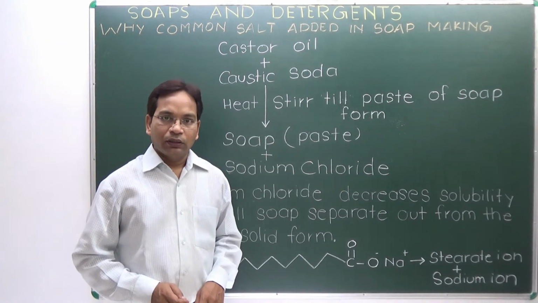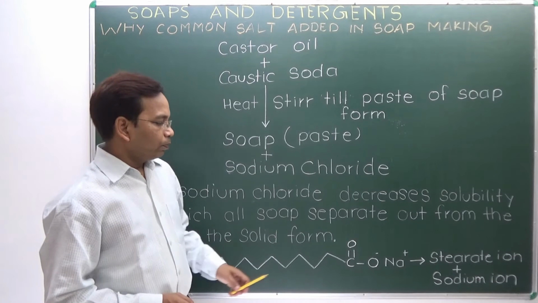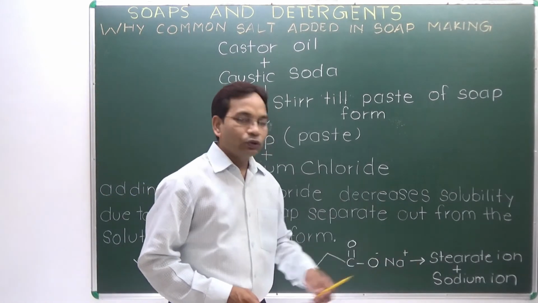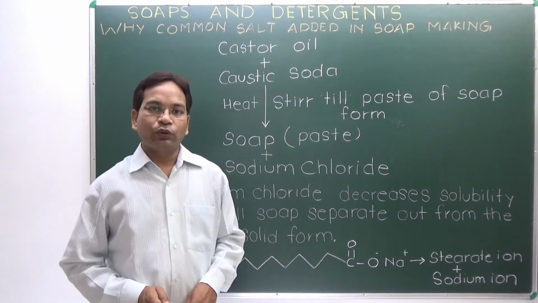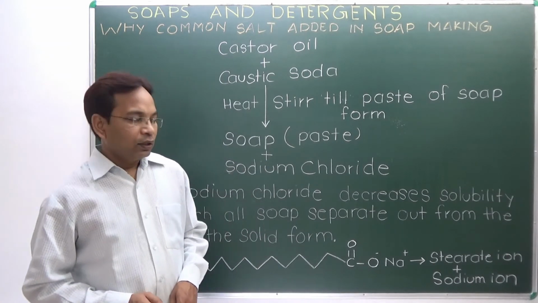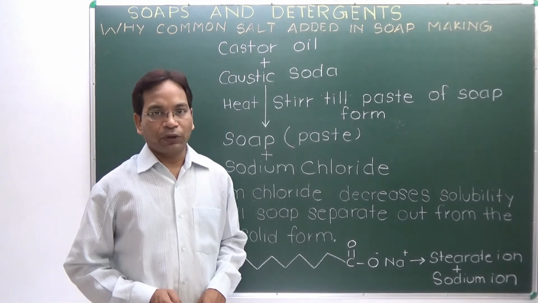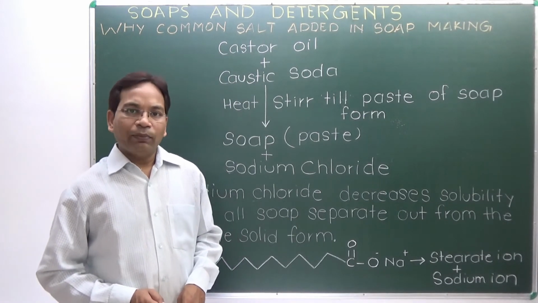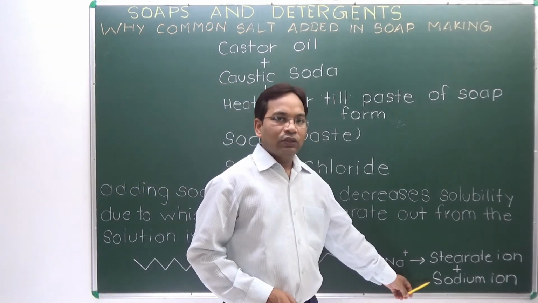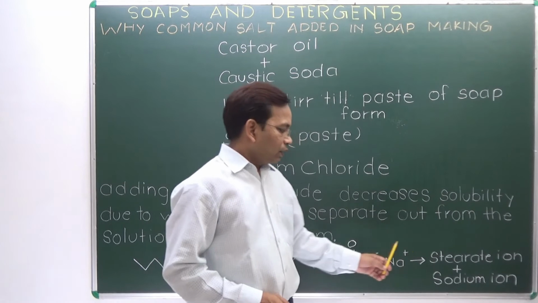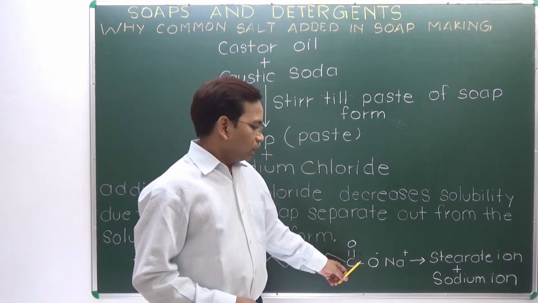Being a salt, it breaks down in water to form stearate ion and sodium ion, which get solubilized in water. When sodium chloride is added, it also dissociates into sodium and chloride ions. The sodium ion has a common ion effect with the sodium ion generated from the breaking of soap.